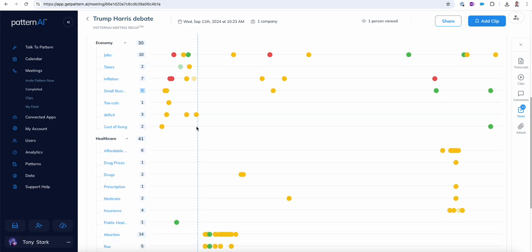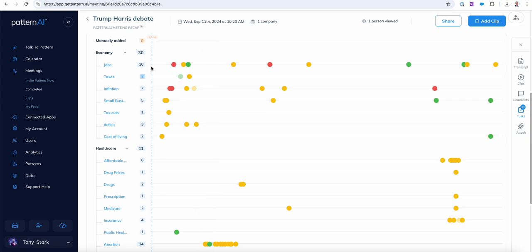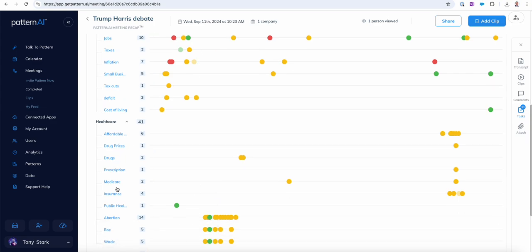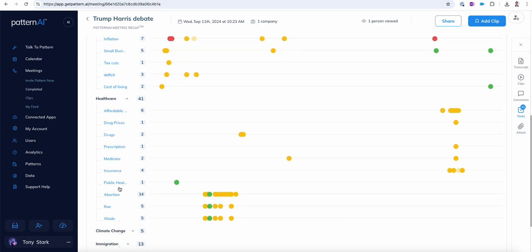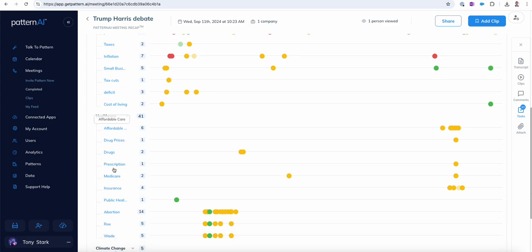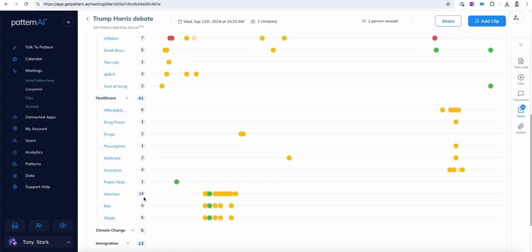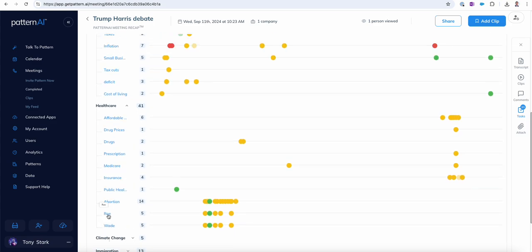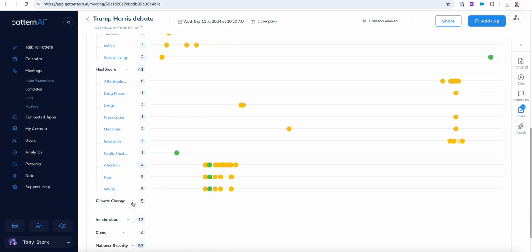Let's look at healthcare. Healthcare came up a lot more than the economy, at least for these terms here. The total came up 41 times. Abortion came up 14 times under healthcare, so that was one of the big topics they discussed in healthcare. Roe v. Wade came up 5 times. You can see that in this pattern there.